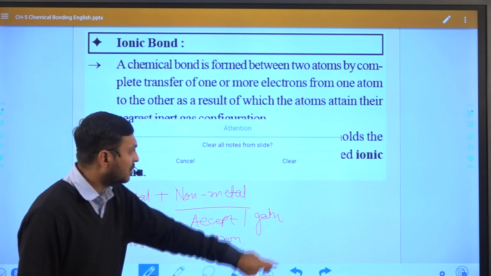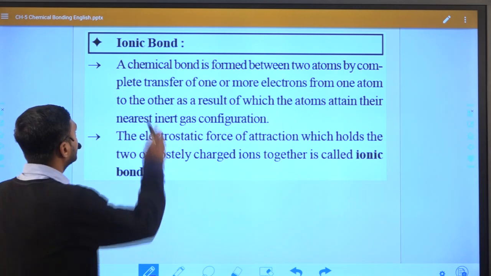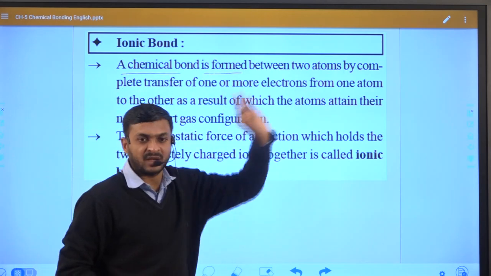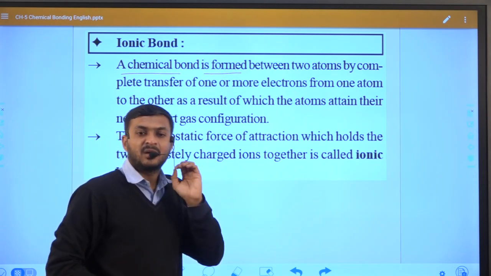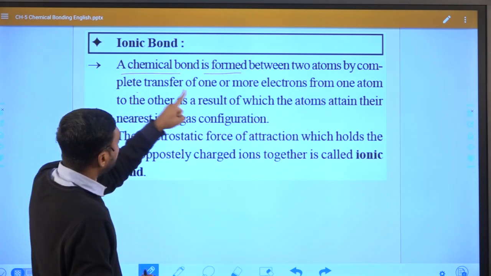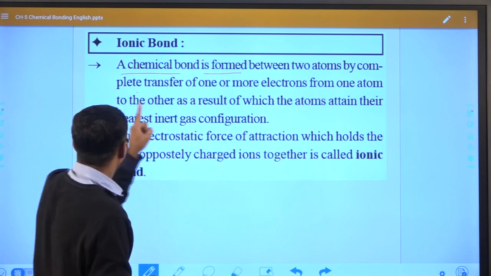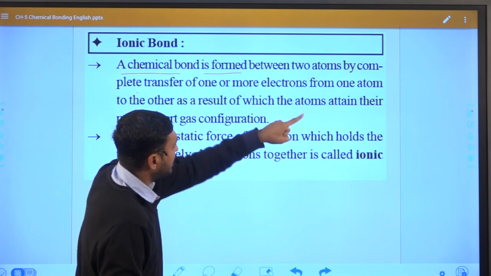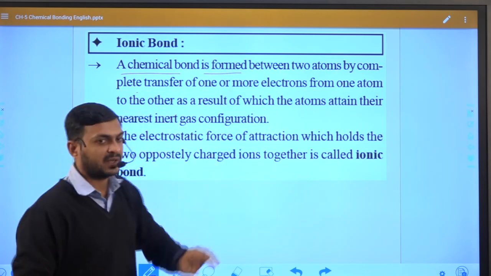So now let us try to understand. The chemical bond is formed between two atoms, metal and non-metal, by complete transfer of one or more electrons from one to the other, as a result of which the atoms attain their nearest inert gas configuration.